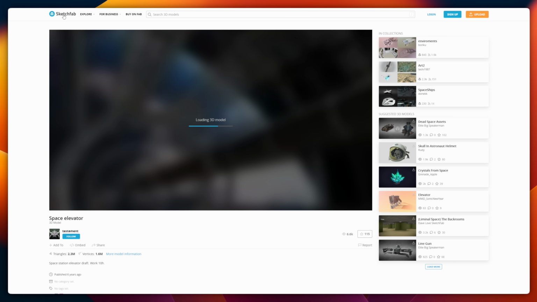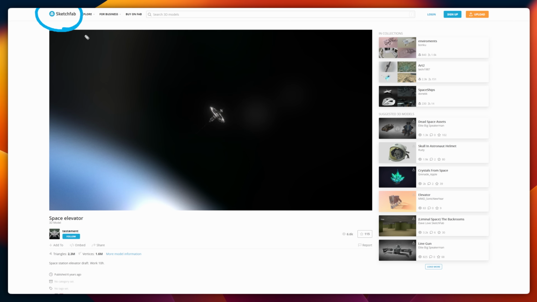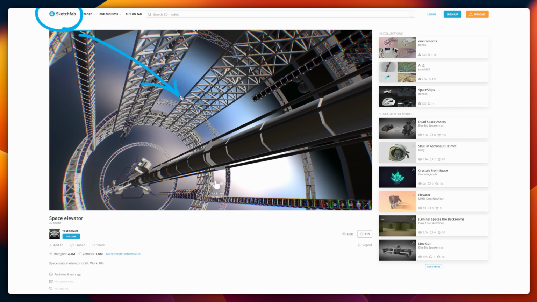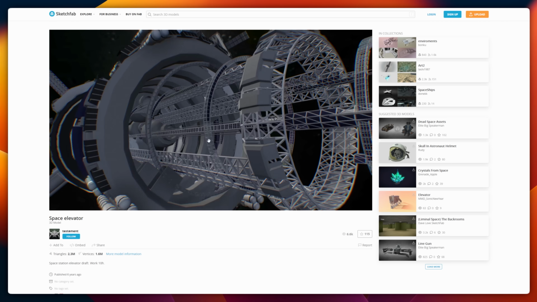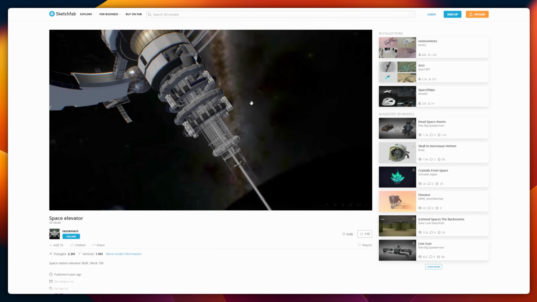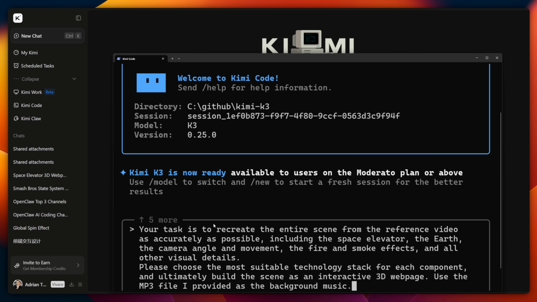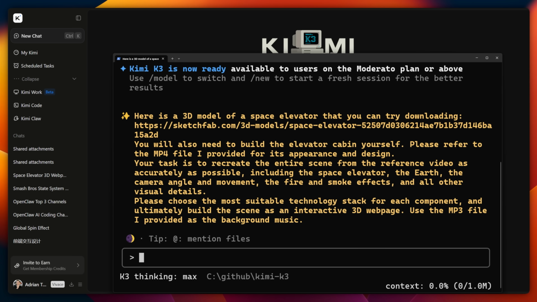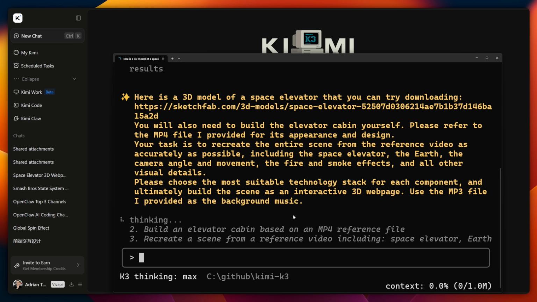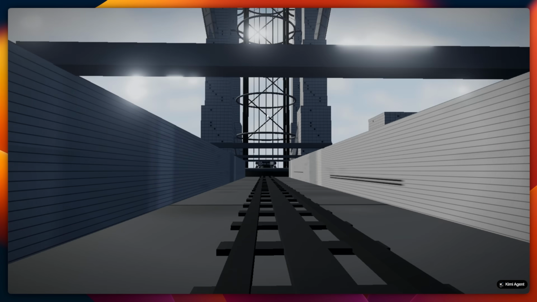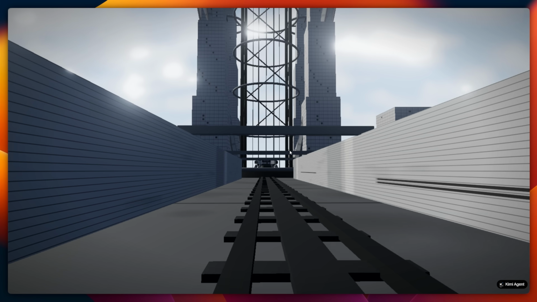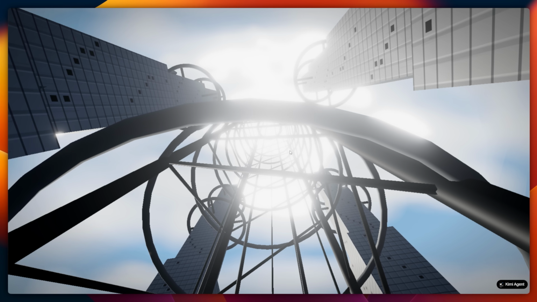If you're wondering how this is possible, I'm doing things like jumping onto SketchLab to grab 3D assets like this one here of a space elevator, and then I grab this URL and jump back into Kimi. I can plug in a prompt, something like this, where I link it to the SketchLab 3D model, and then I ask it to replicate a scene of a space elevator where it's going from Earth all the way to space.